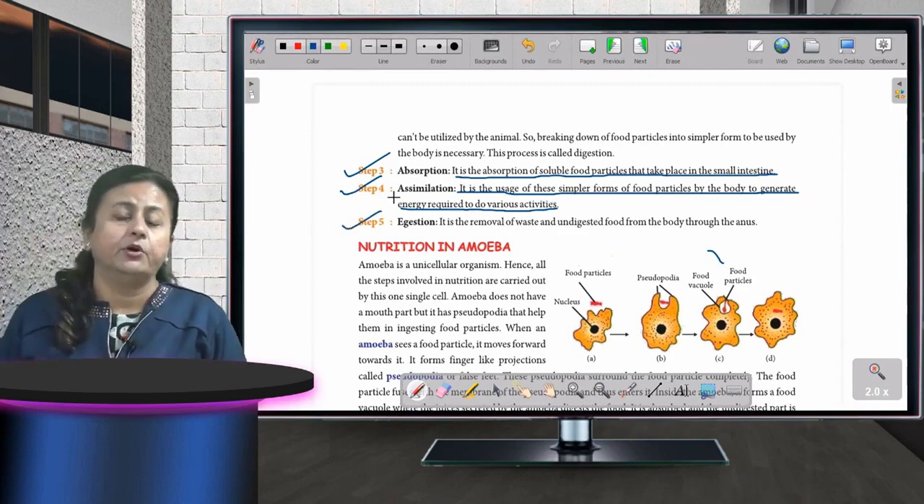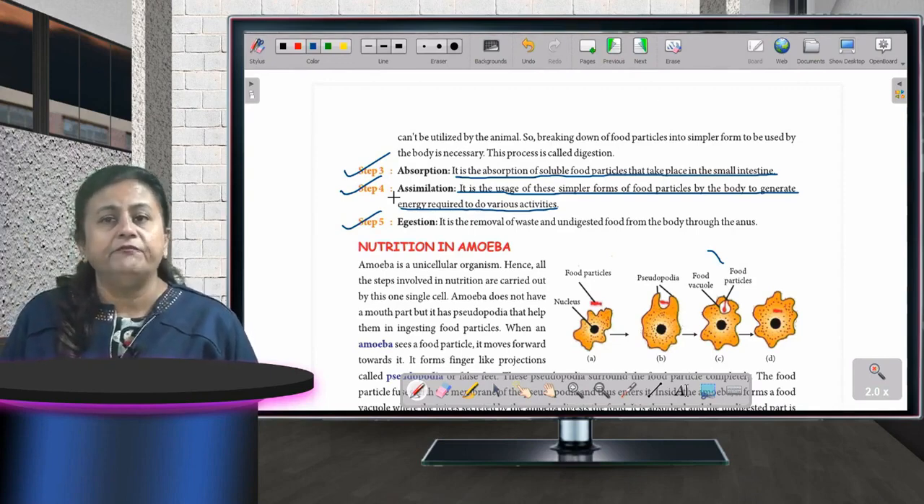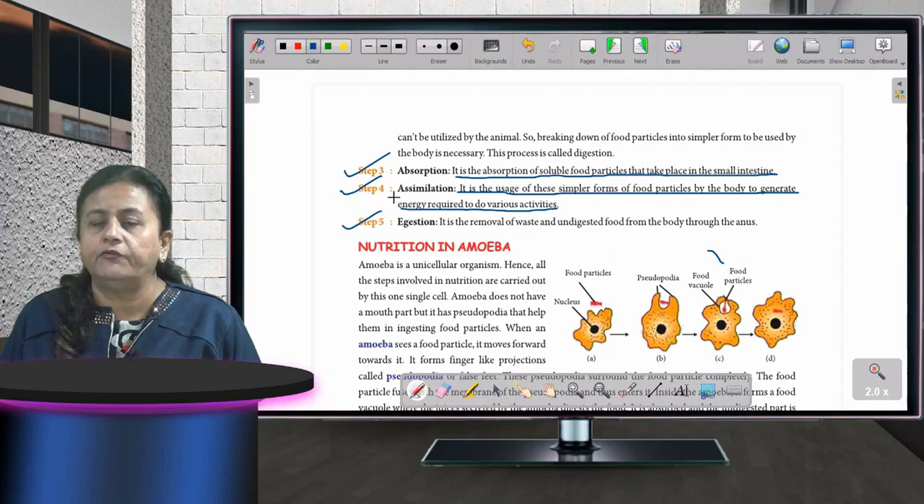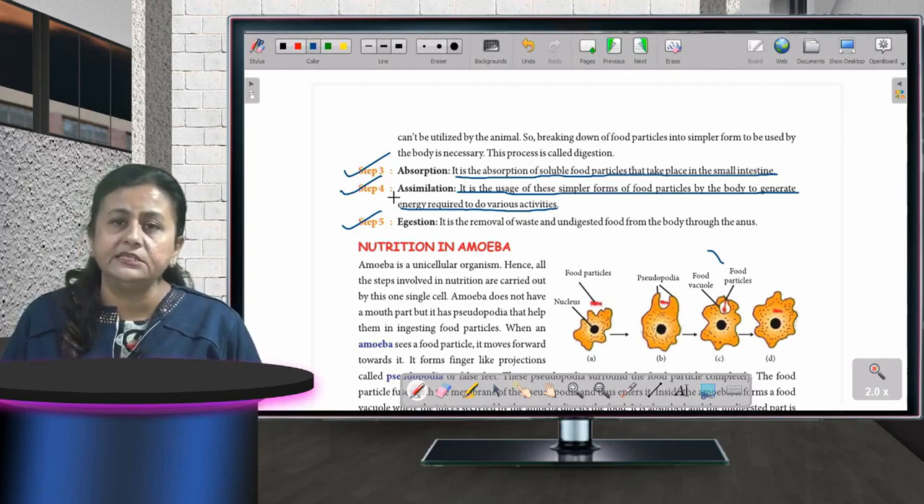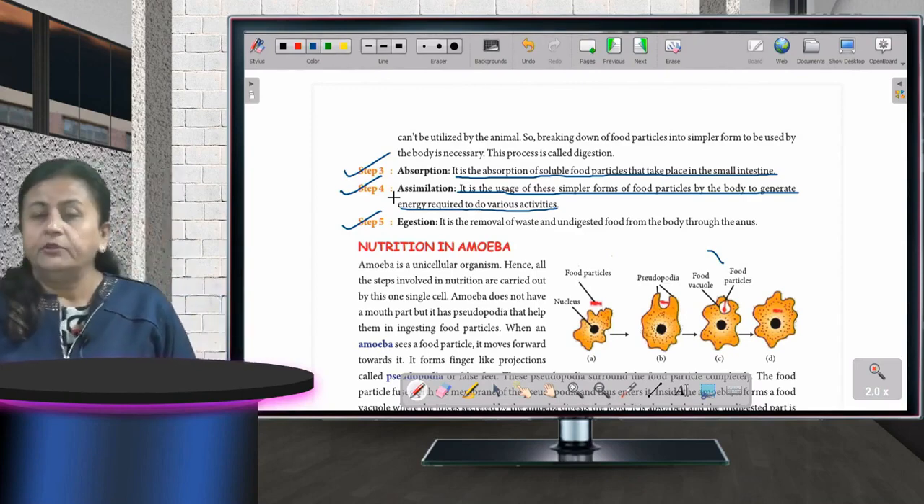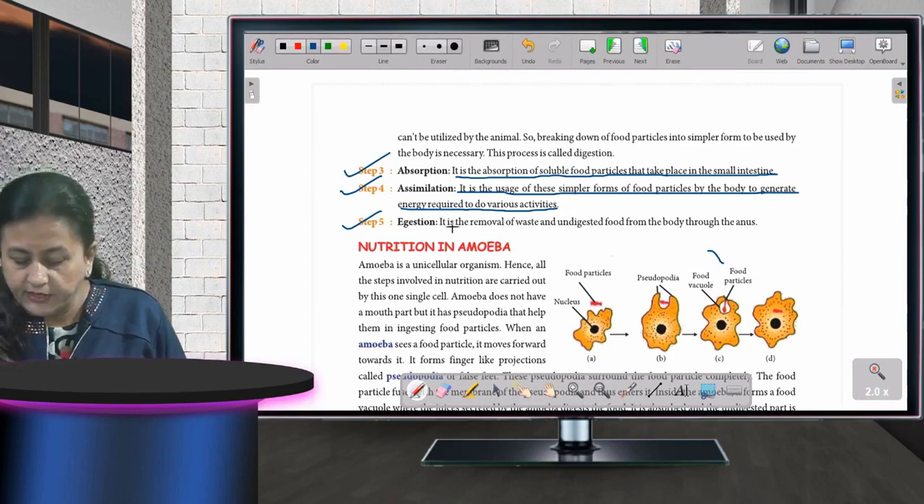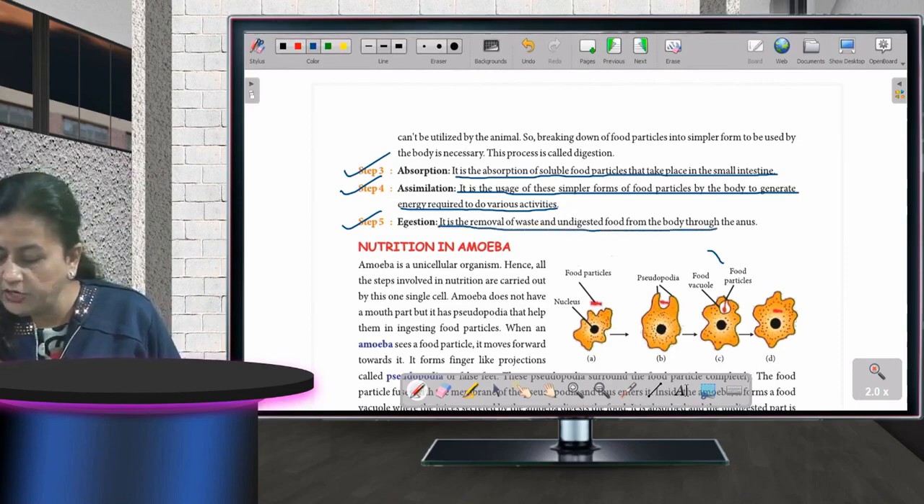Fine. Now the fifth one, that is egestion. Now we have digested, we have consumed it. Now the waste material has to be taken out from the body. That is known as egestion. So the removal of unwanted or leftover food from the body through the anus is called egestion. I hope this is clear to you all.